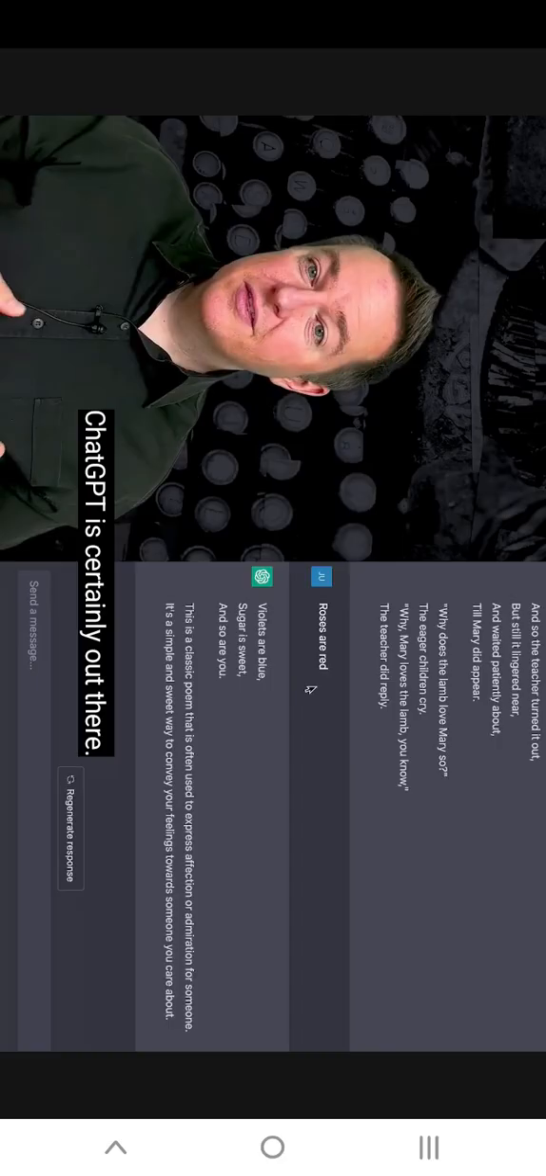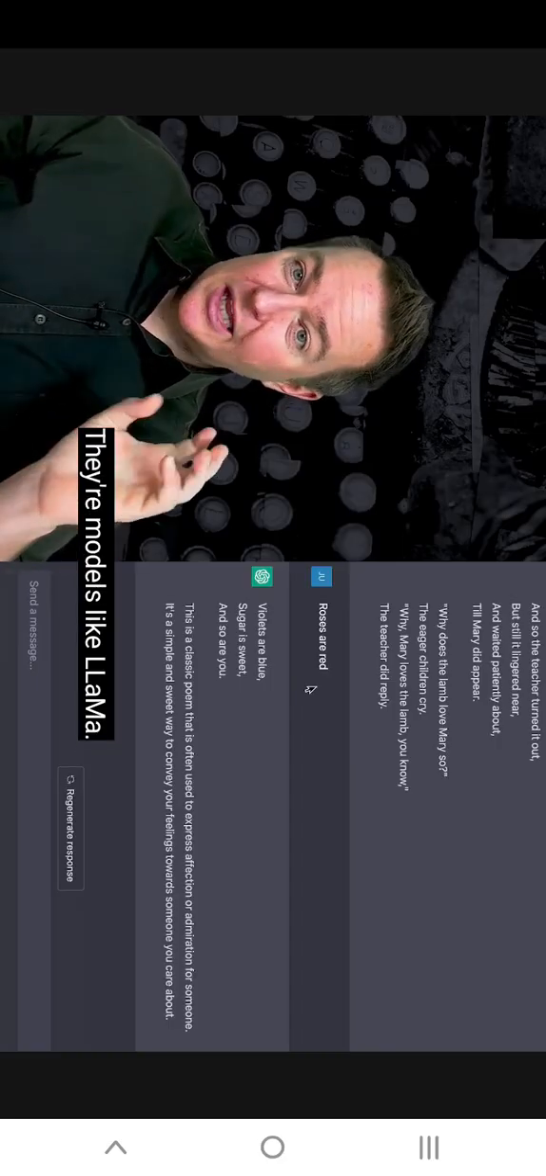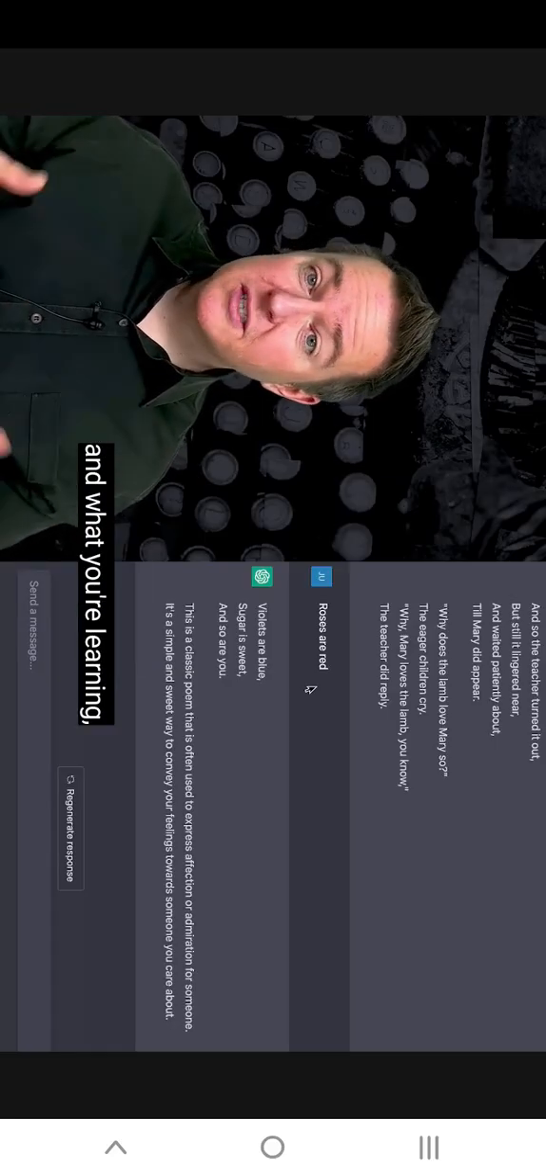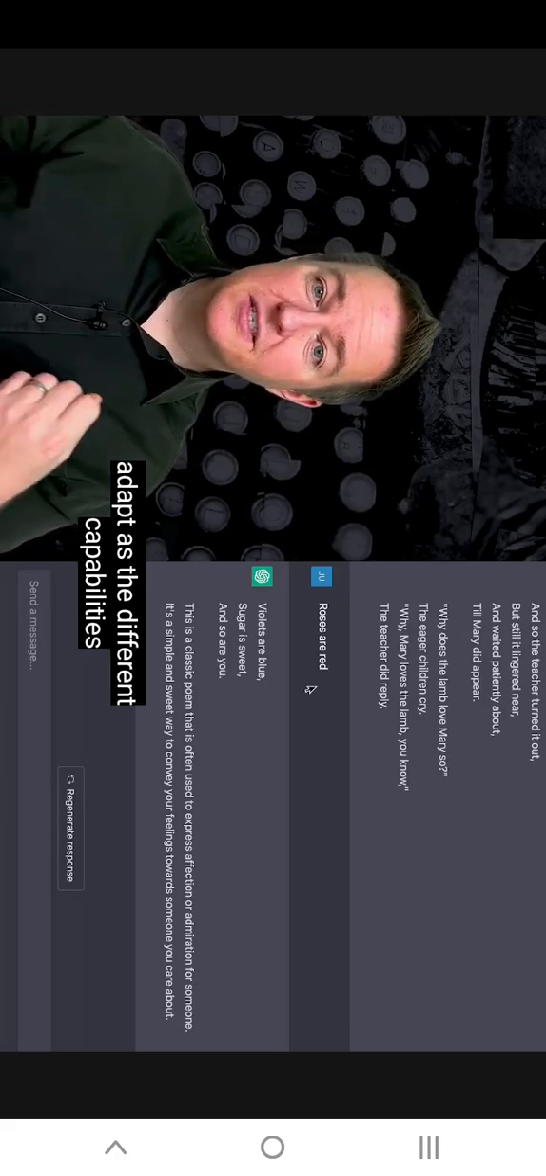So ChatGPT is certainly out there. There's a new version, GPT-4. There are models like Llama. There are variations on Llama like Alpaca. There's all kinds of different models that are coming out, and they're rapidly evolving. So more than likely, the discipline of prompt engineering, what you're learning, some parts of this are going to be hopefully timeless, but some parts of it will probably evolve and adapt as the different capabilities of these models evolve.